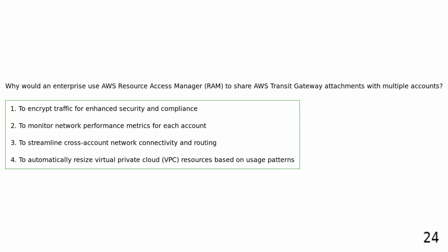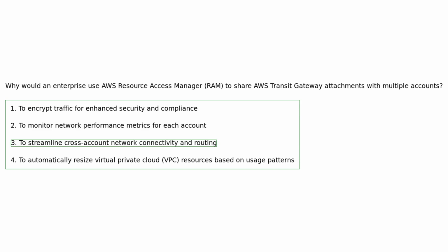Why would an enterprise use AWS Resource Access Manager to share AWS Transit Gateway attachments with multiple accounts? To encrypt traffic for enhanced security and compliance. To monitor network performance metrics for each account. To streamline cross-account network connectivity and routing. To automatically resize virtual private cloud resources based on usage patterns.